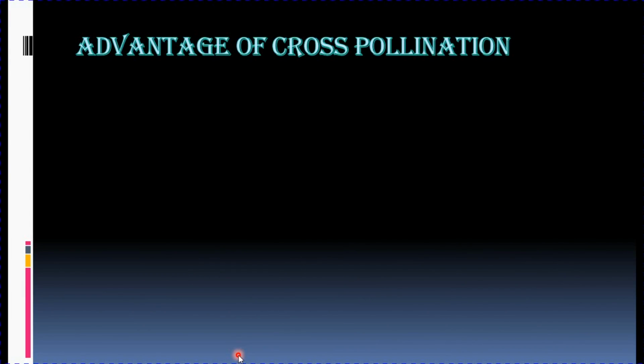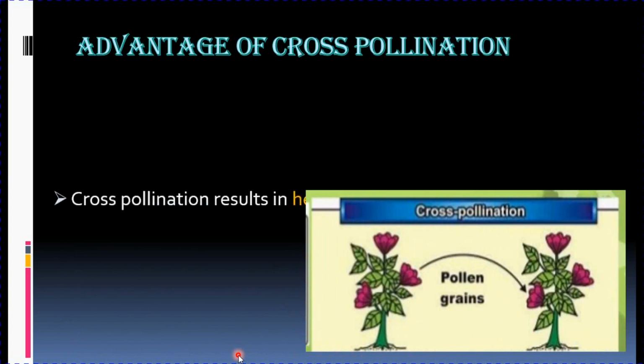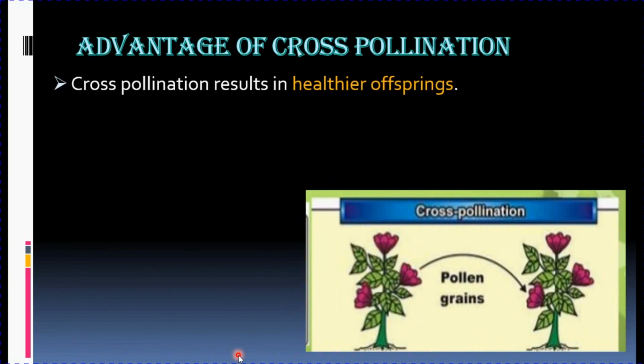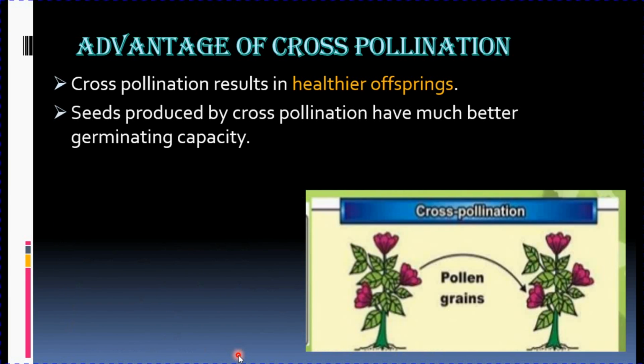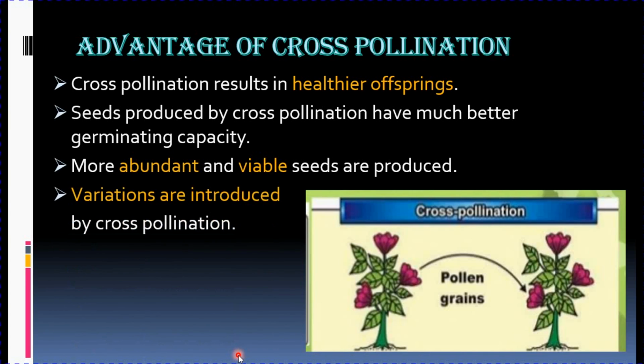Now coming to the advantages of pollination. There are various advantages. So what are those? Let's see. The first advantage is it produces healthier offsprings. Seeds produced by them have much greater germinating capacity. We get high yield, abundant and more viable seeds. Not only this, different variations are introduced by cross-pollination.